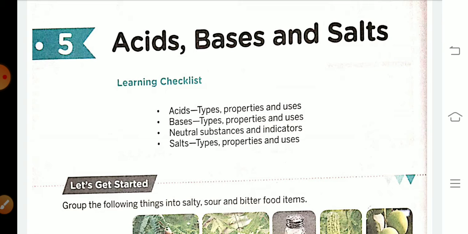Okay, and in this class we will study about acids and also its types, properties and usage. Okay, and in next classes we will study about bases, neutral substances, indicators, salts, types of salts, properties of salts and uses of salts. Okay, then let's start.